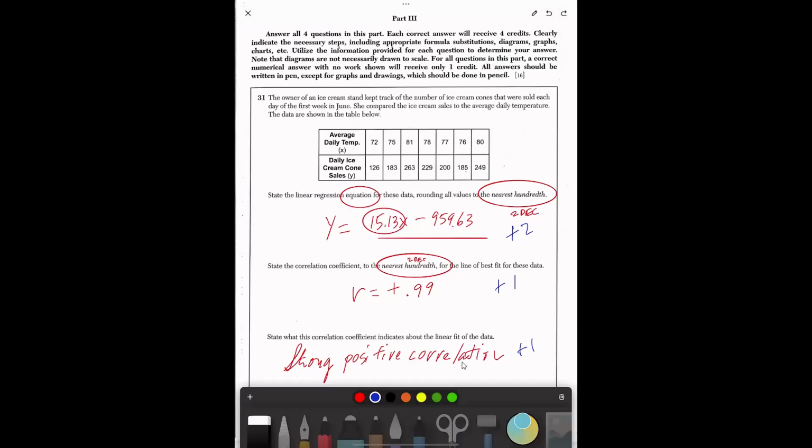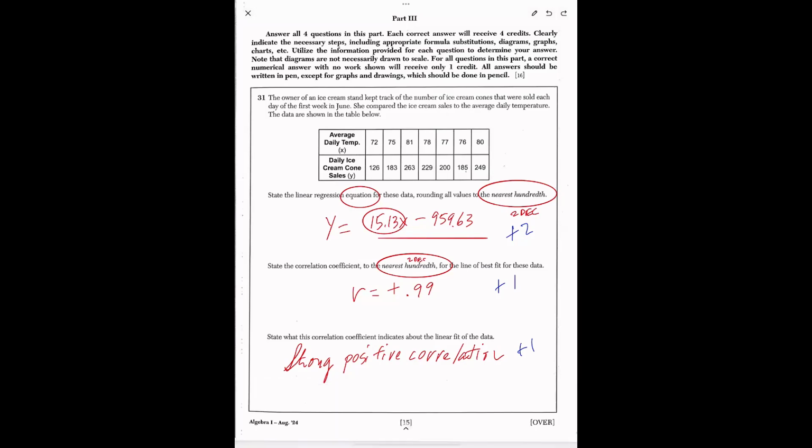Hey, I wanted to go back over the last question I did, which was the ice cream and temperature. I showed you that the correlation coefficient was a plus 0.99 and that it was a strong positive. I want to make sure you understand why it's positive. Basically, it's saying that these two variables, the daily temperature and the amount of ice cream cones that you sell, are positively correlated.